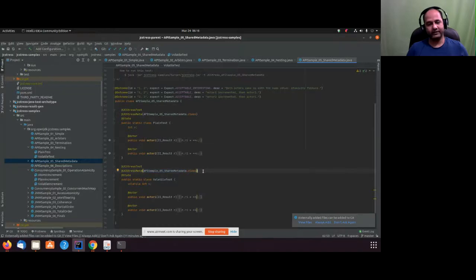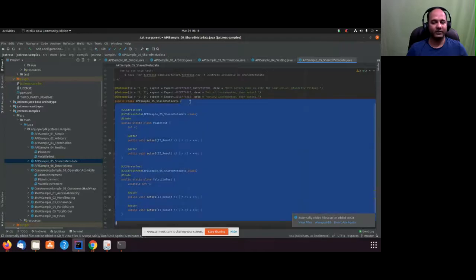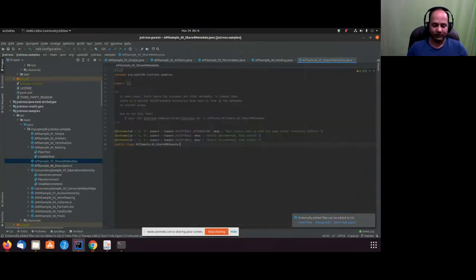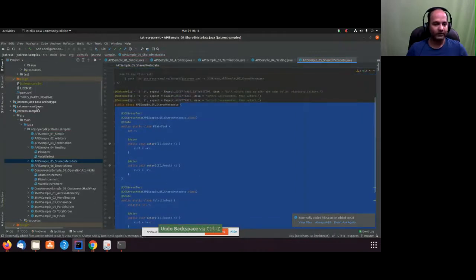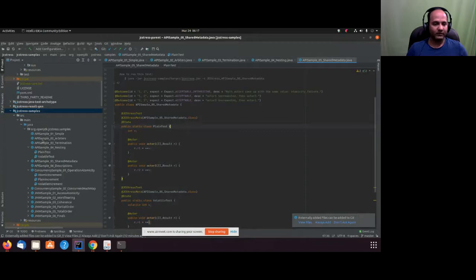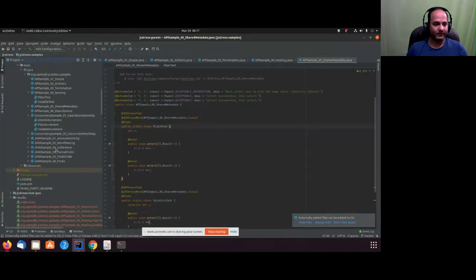There are cases when we create some classes with only metadata. We can write just the metadata, nothing else in the class, and then that metadata can be used elsewhere. So I can use this metadata across all the tests I want. It may be suitable for scenarios where we know we are testing a particular case. There are a lot of such examples already available in JCStress tests. We can look at that as well, just because we are talking about it.